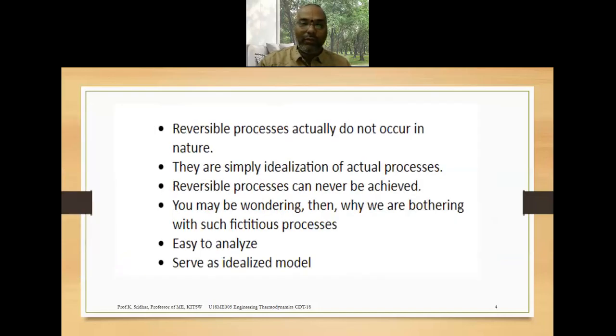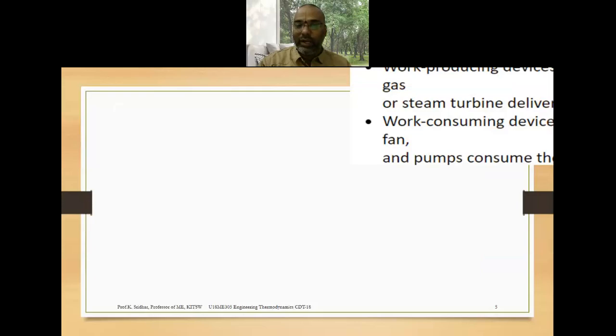And now here we have to study why all reversible processes do not happen in actual practice. That is, the reversible processes actually do not occur in nature. So what is the reason for it? That is why all the spontaneous processes lead to irreversible processes. So that we have to study in detail.